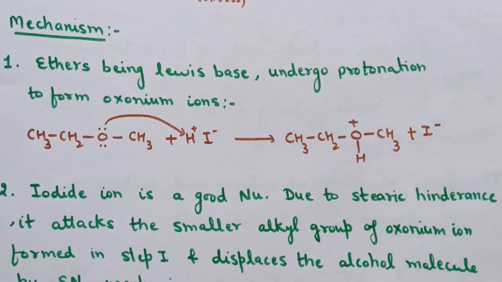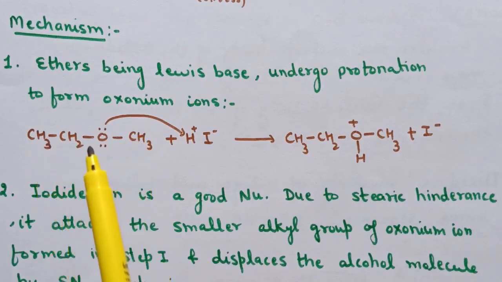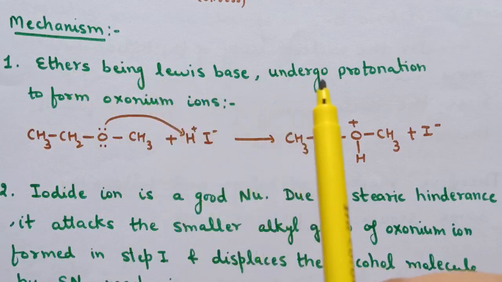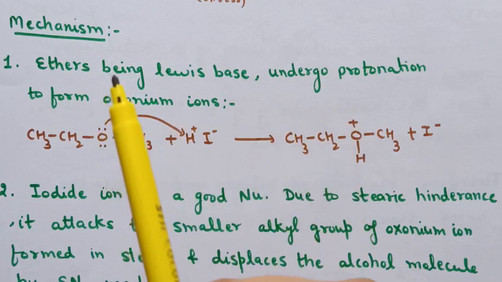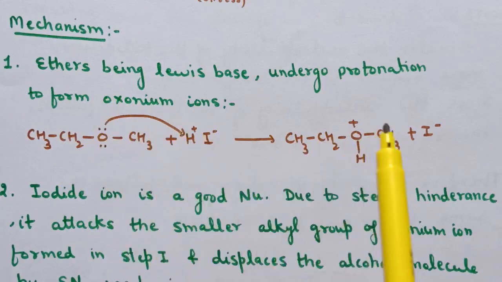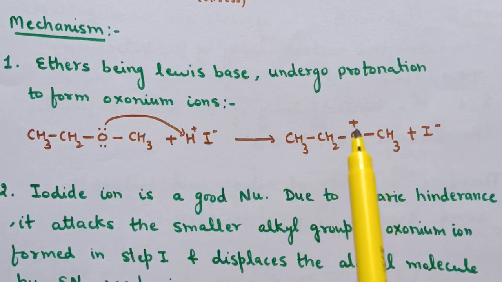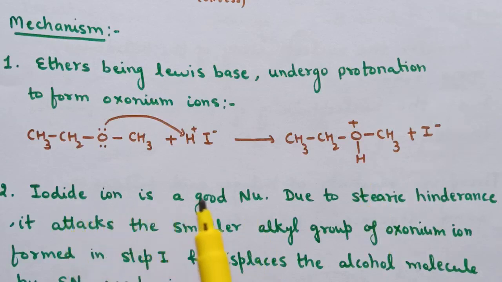Now let us discuss the mechanism of this reaction with the help of one example. So here methoxyethane is given. Ethers, being Lewis bases, undergo protonation to form oxonium ion. First step is protonation of ether. Here a lone pair of electrons is present on oxygen in ether. Therefore this lone pair of electrons attacks this H positive, and here protonation of ether takes place and oxonium ion forms, and this I negative is released. Iodide ion is a good nucleophile, and due to steric hindrance it attacks the smaller alkyl group of the oxonium ion.